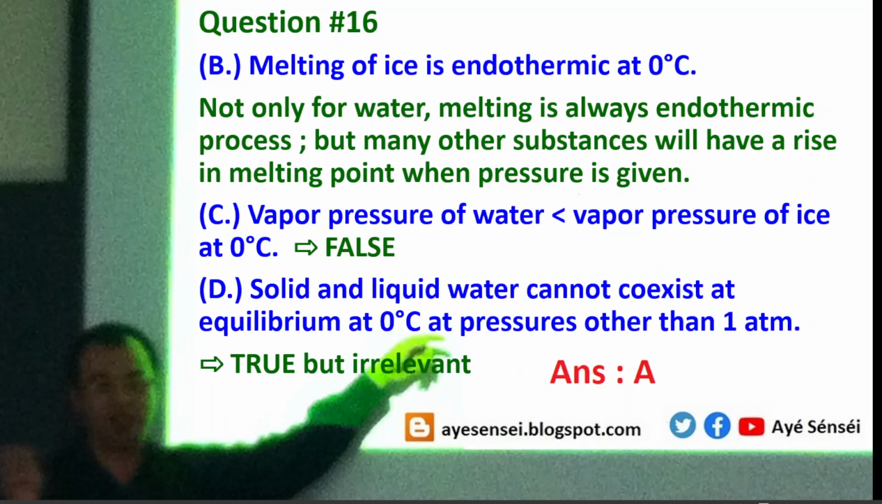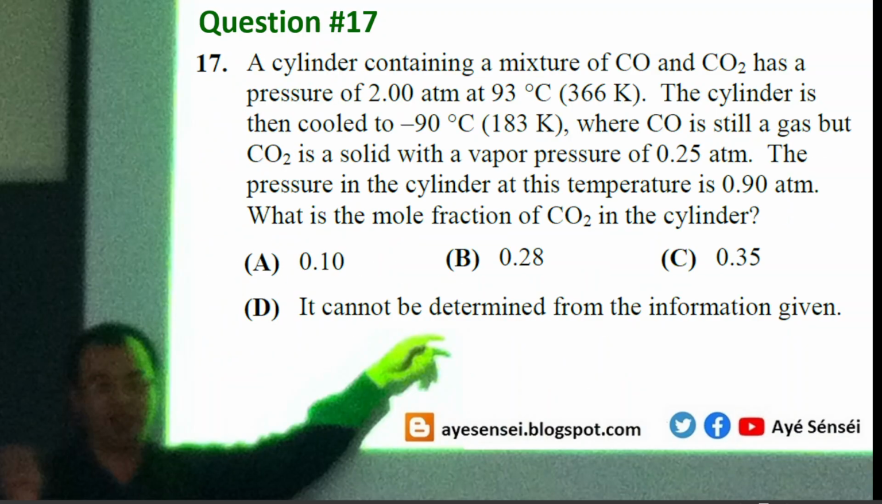Okay, next we will go to question number 17. A cylinder containing a mixture of carbon monoxide and carbon dioxide has a pressure of 2 atm at 93 degrees Celsius. And then it is cooled to minus 90 degrees Celsius, where carbon monoxide is still gas, but CO2 becomes solid with this vapor pressure. If the pressure in the cylinder after it is cooled is 0.9 atm, then what is the mole fraction of CO2 in the cylinder?